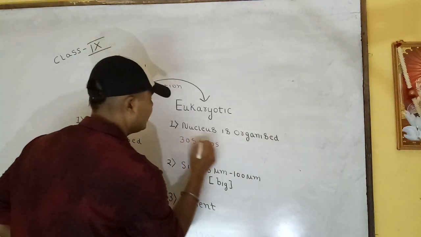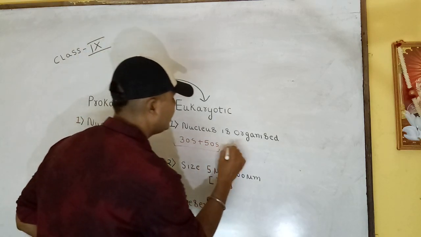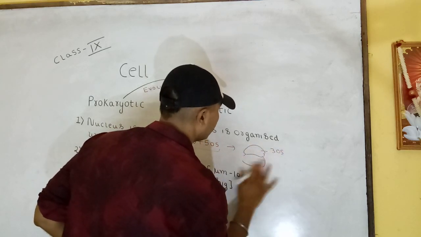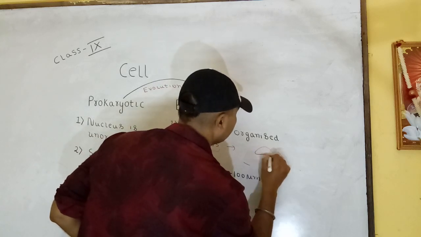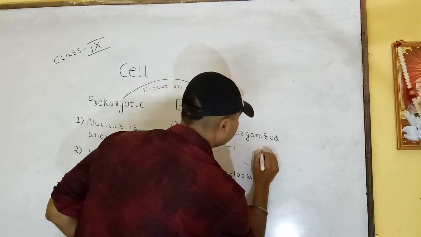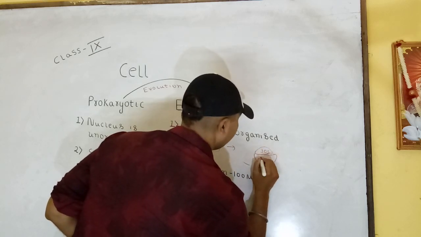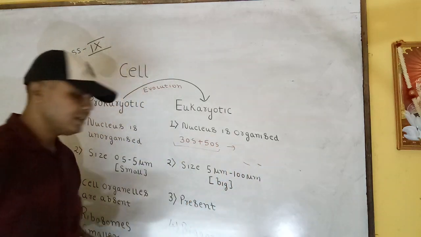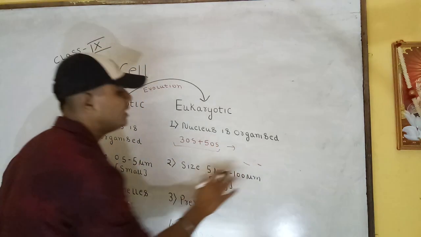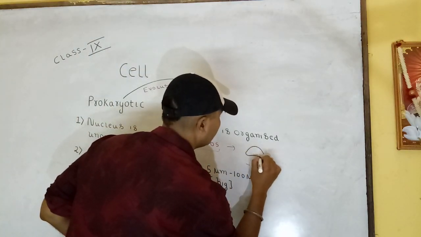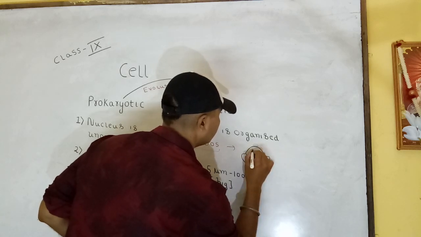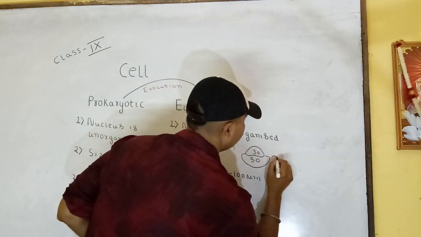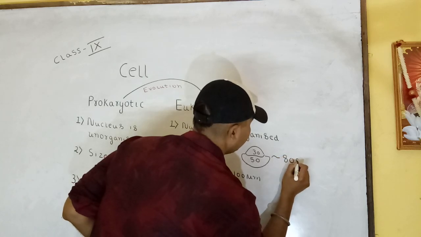According to mathematics, 30S and 50S would make 80S, but actually the cumulative density is taken as 70S, so their average sedimentation coefficient is 70S.